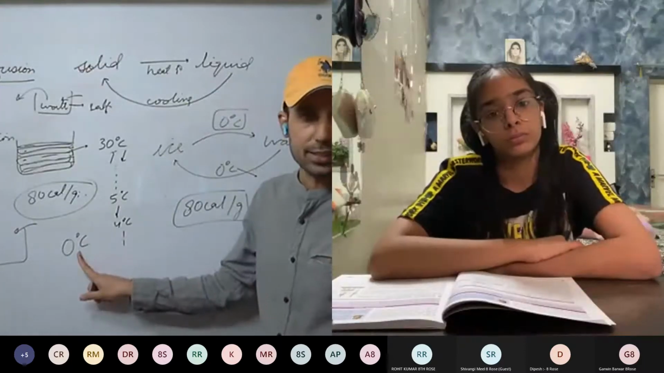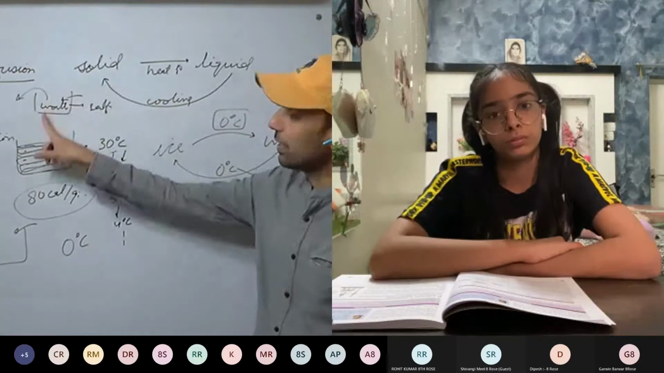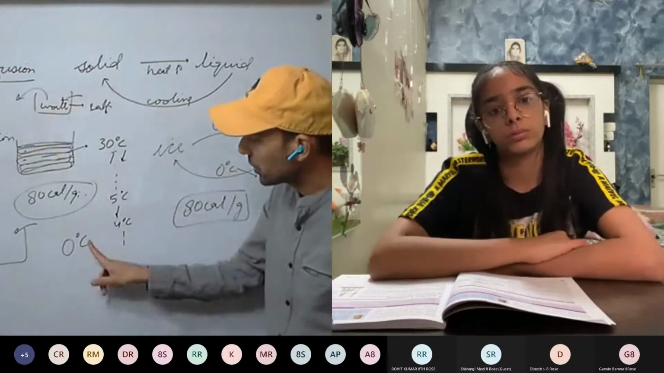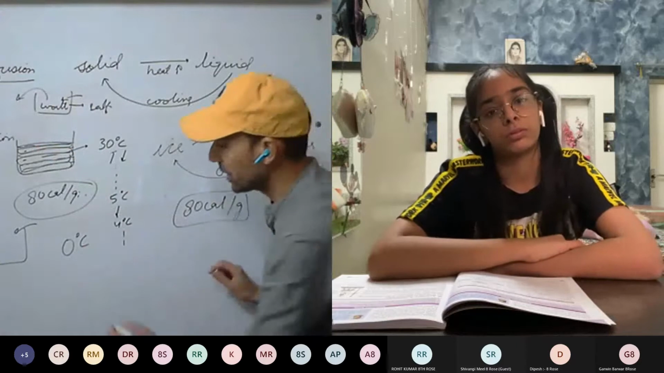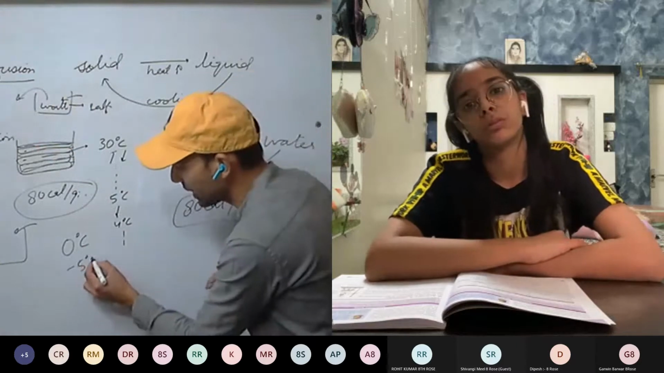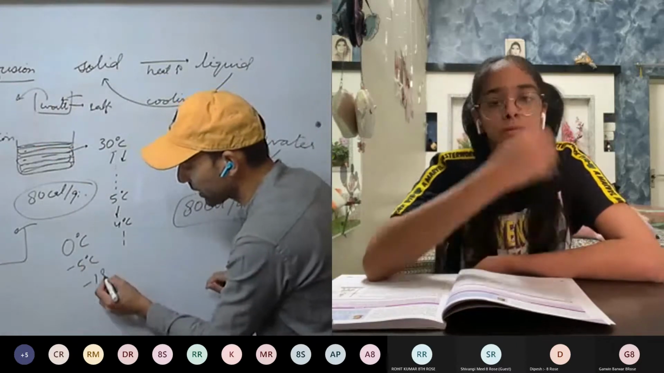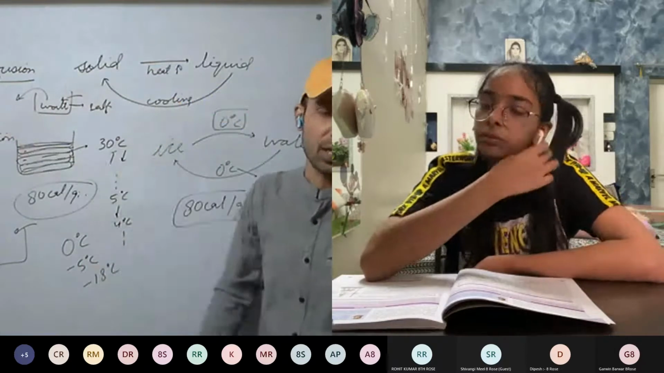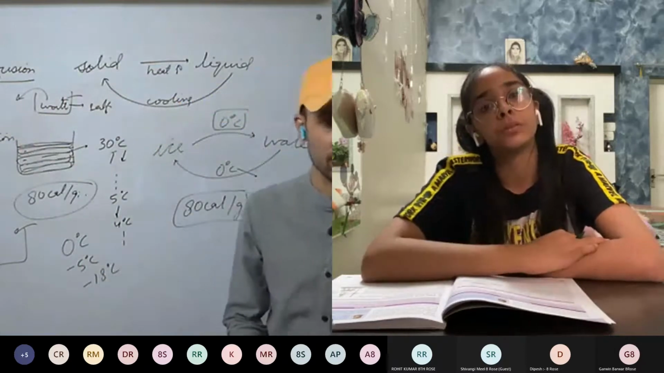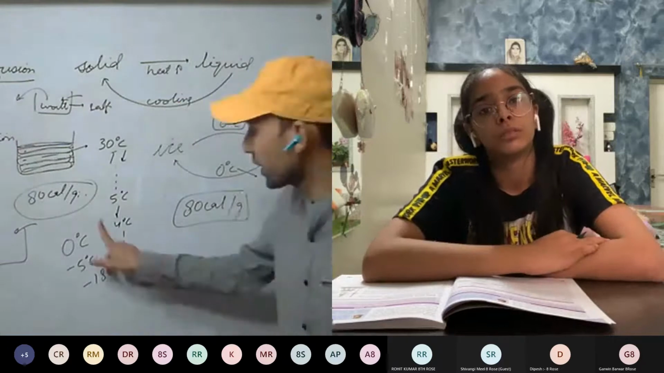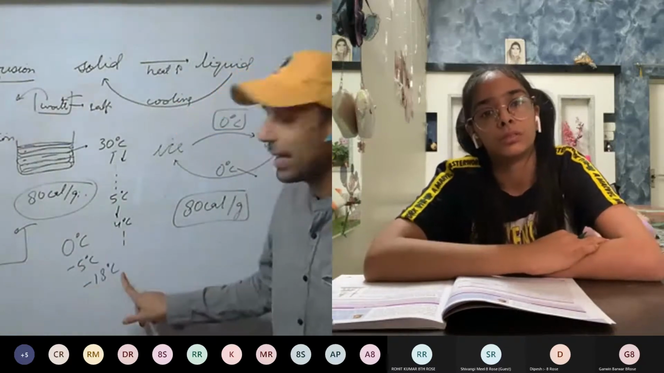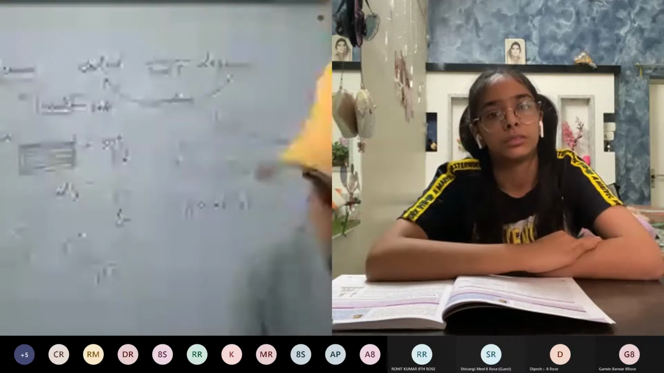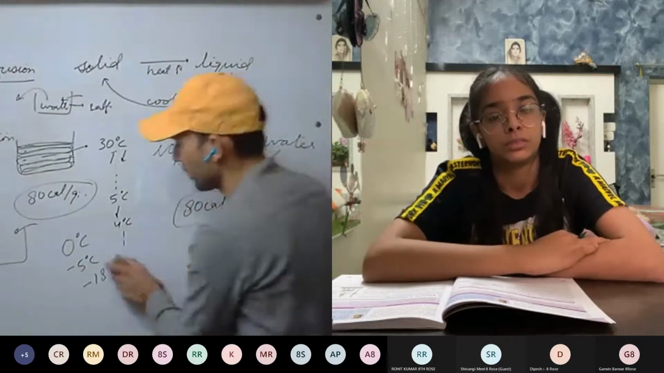Pure water freezes at 0 degrees Celsius, but we are adding salt. So depending on how much salt we have added to the water, its freezing point will change. That is, it may become -5 degrees Celsius, it may become -18 degrees Celsius, depending on how much impurity we have added and which impurity we have added. This property is being used by ice makers. Salt is being added. We'll discuss it after completion of the chapter.